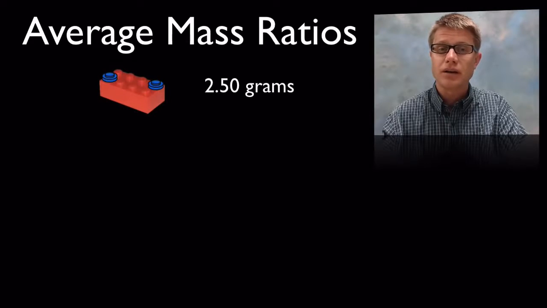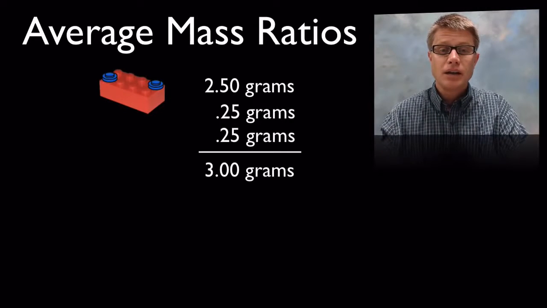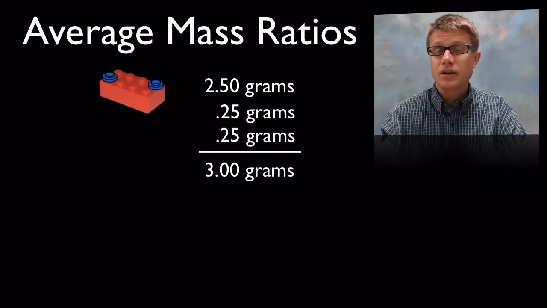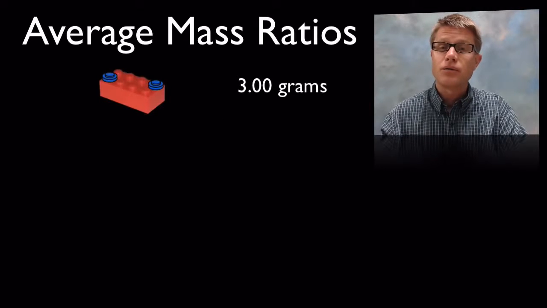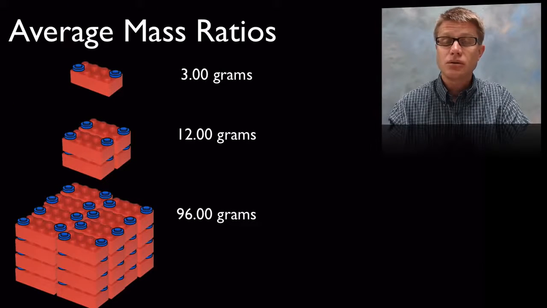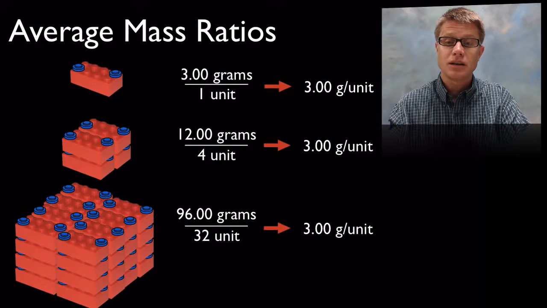And how does that work? Well, imagine we go back to the Lego analogy. If we've got one Lego brick that weighs 2.5, we can think of that as like the oxygen atom, and then we had 2 of these little blue bricks, each of those weigh 0.25 grams, then we're going to have a total mass of 3.00 grams. And so it doesn't matter if we have 1 of those units, or 4 of those units, or 32 of those units, it's still going to have the same average mass if we divide by the number of units like that. So that's an example of water.